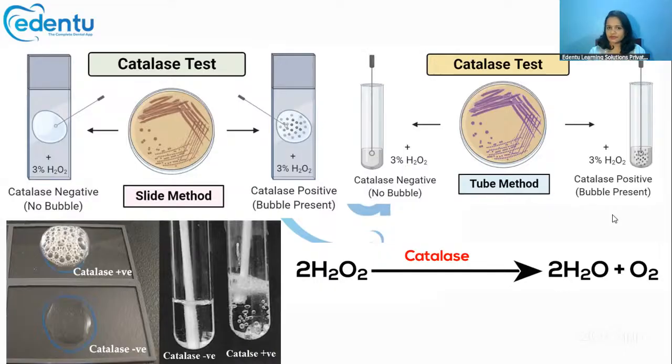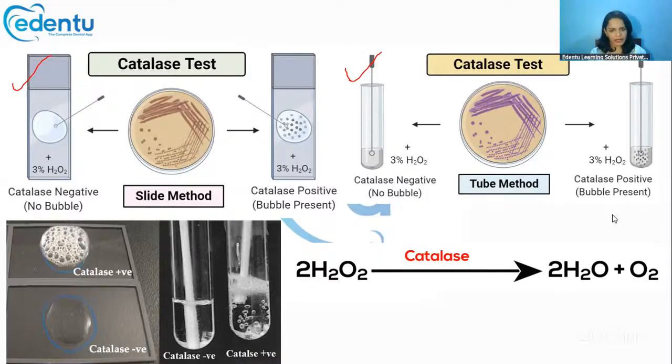The catalase test can be of two types. We can do it on a slide like this, or we can do it in a tube also. What we are actually doing in this test is taking the test sample that we want to check, placing it on a slide or in a test tube, and then adding hydrogen peroxide solution.